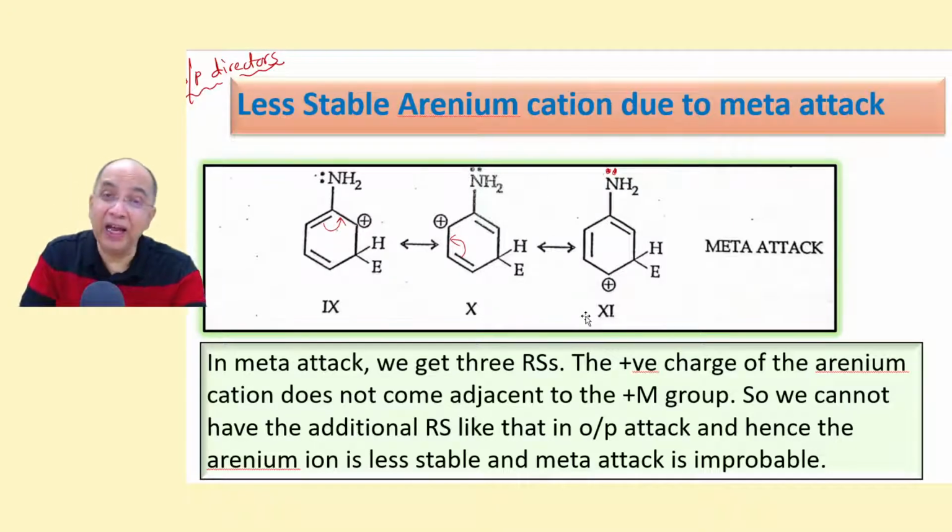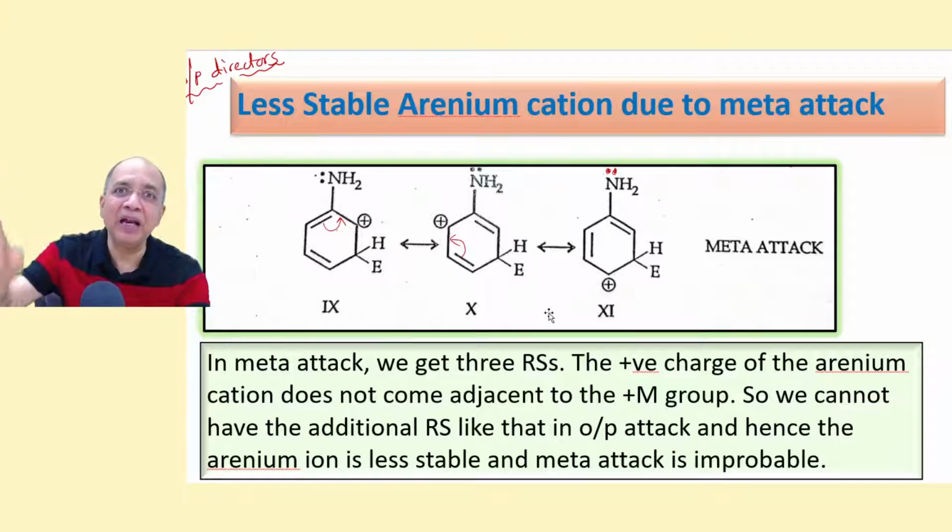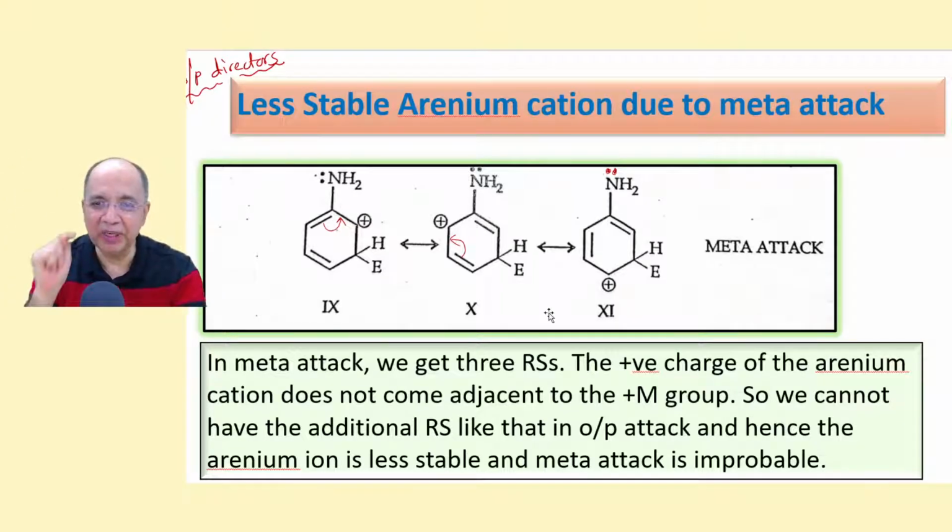And let us see how the aranium ion due to meta attack is less stable. If you make a meta attack, you will not find such a carbocation in which the positive charge is next to a heteroatom. It will bypass. See, this is the meta attack. Plus charge is here. This is the allylic pattern. Plus charge is now bypassed. It is not coming to this carbon. So additional RS is not possible in meta attack. So this is a less stable carbocation. So this attack does not happen. Ortho and para attack happen, but meta attack doesn't happen.